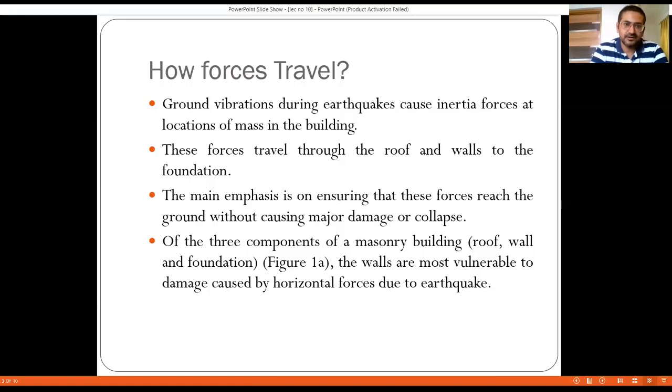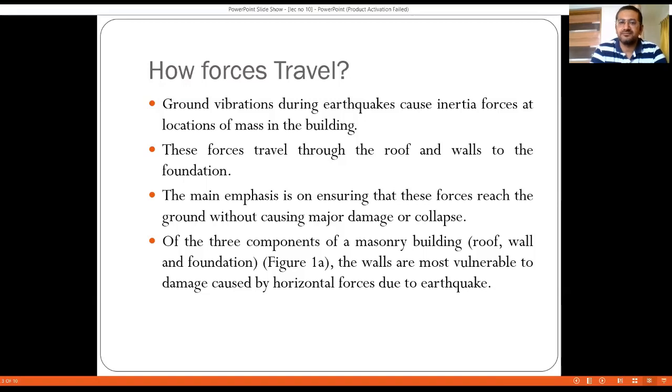But what kind of flow mechanics happens in case of a masonry building, right? Ground vibrations during an earthquake cause inertia forces at locations of mass and movement. This is an inherent property. Wherever mass is there, inertia force is going to be there, and this inertia force is going to be in the direction opposite to the application of horizontal forces. So these forces travel through the roof and walls to the foundation, right? So what is the difference going to be? In case of RCC, it travels from the beam column joints through the diaphragm action to the other end of the building, and then to the columns, and then from the columns to the foundation, and then to the soil below.